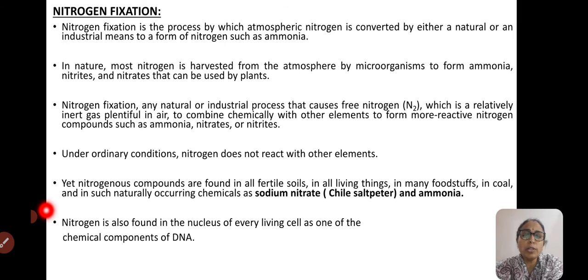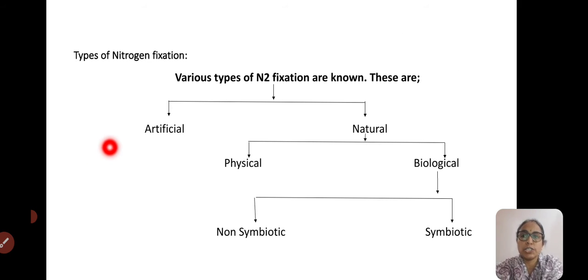So all the naturally available nitrogen sources like chili saltpeter are not at all sufficient. So we need to think about the production of usable forms of nitrogen through artificial nitrogen fixation. So various types of nitrogen fixation will be our next topic of importance. See here, nitrogen fixation is broadly classified into two major types, that is artificial and natural. In natural nitrogen fixation, we study two important types, that is physical and biological.